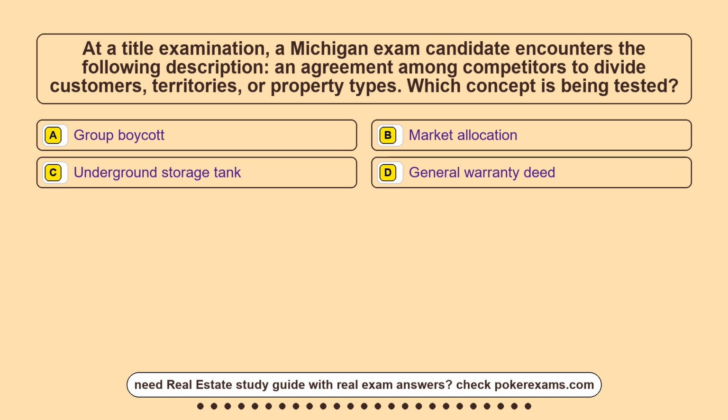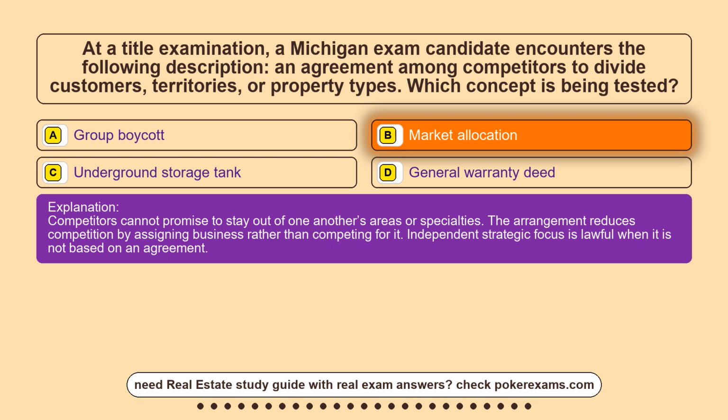Option D, general warranty deed. The correct answer is option B, market allocation. Competitors cannot promise to stay out of one another's areas or specialties. The arrangement reduces competition by assigning business rather than competing for it. Independent strategic focus is lawful when it is not based on an agreement.